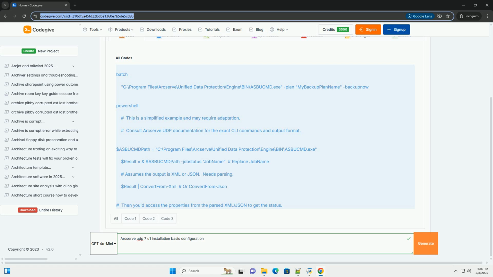Updates. Keep Arcserve UDP up to date with the latest updates and patches to address security vulnerabilities and improve performance. Log files. Check the Arcserve UDP log files for errors or warnings. The log files can provide valuable information for troubleshooting. Arcserve support. If you encounter any problems, contact Arcserve support for assistance.